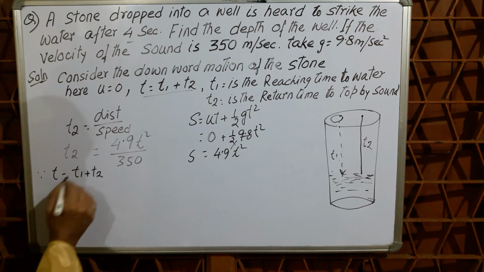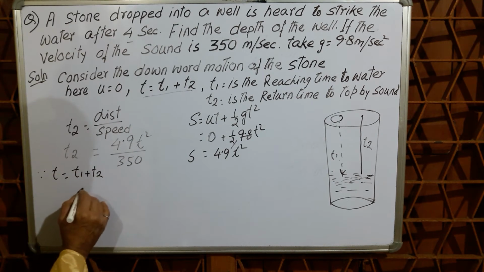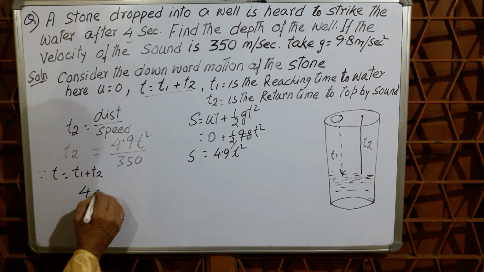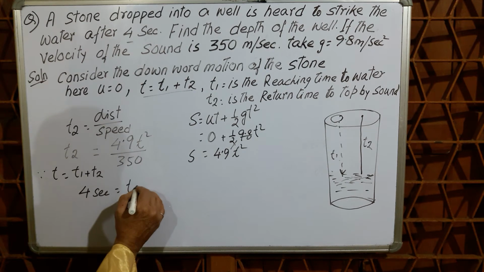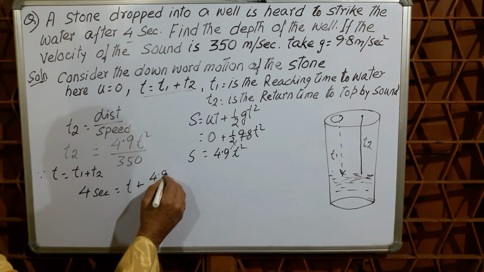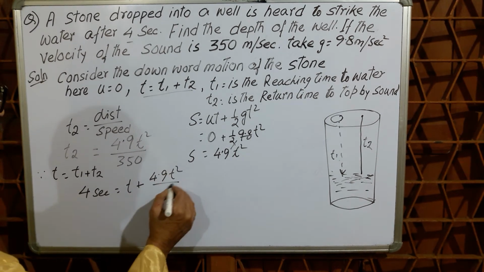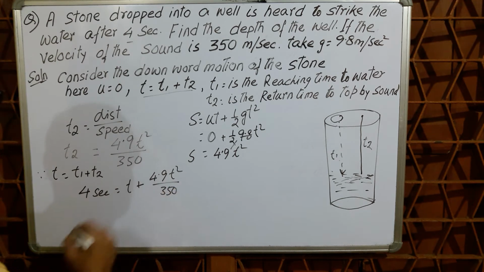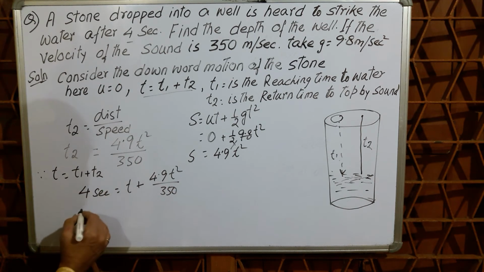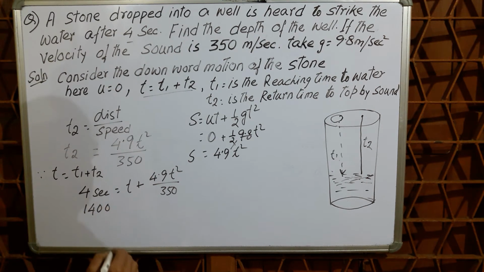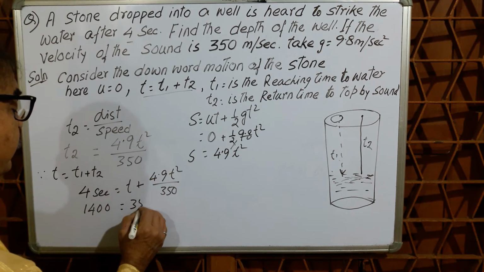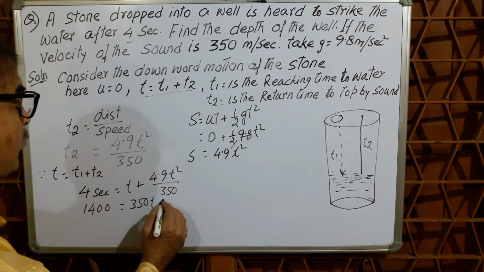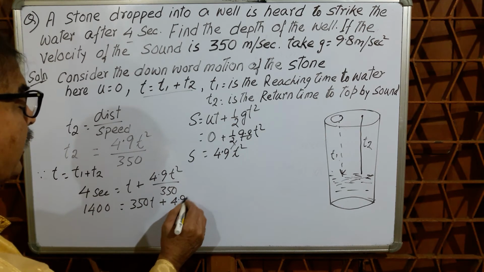Now you have to write like this: T equal to 4 seconds, so 4 equals t plus 4.9 t square by 350. Now it is simply an equation. Multiplying by 350, 1400 equal to 350t plus 4.9 t square.